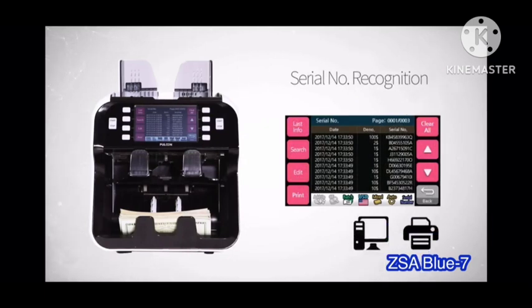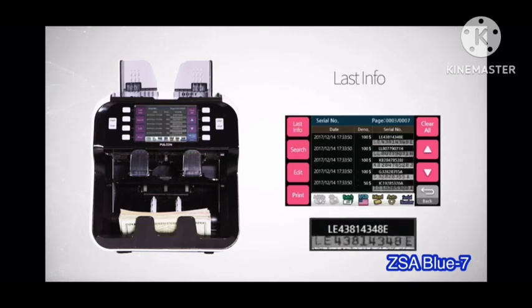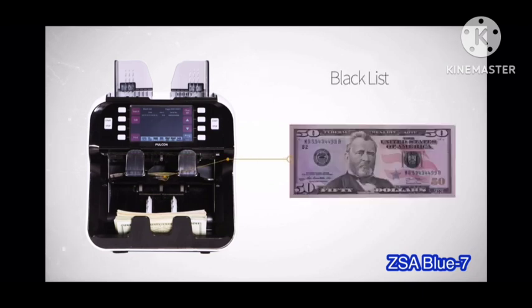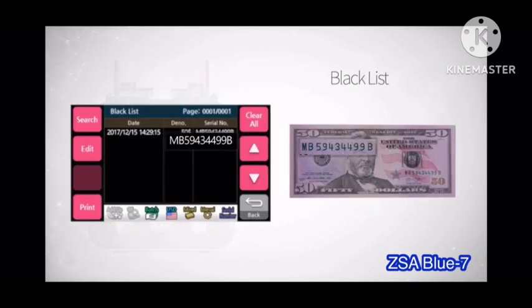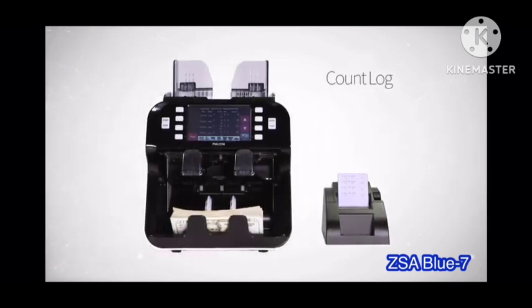You can also send and print serial numbers of the counted notes. Last info shows the serial number of the previous transaction through a text or image. Blacklist detects counterfeit notes of the blacklisted serial numbers. Count log sends or prints count logs.